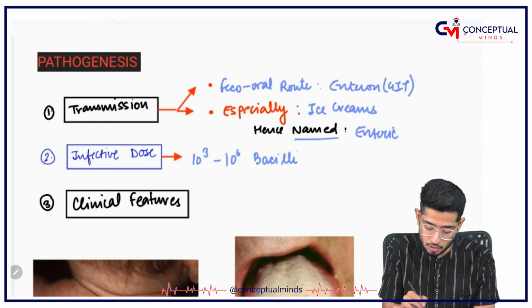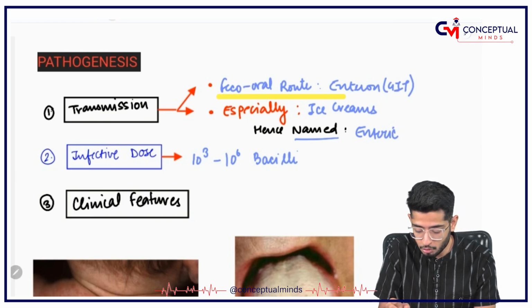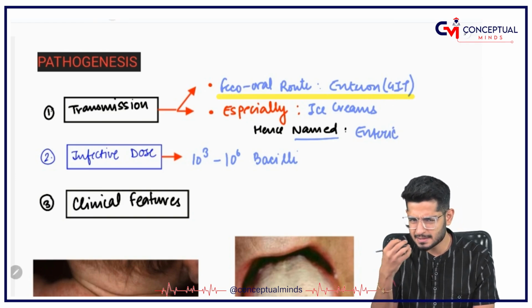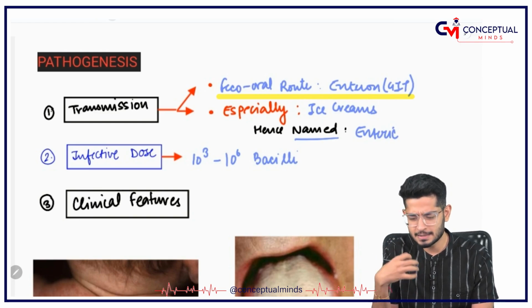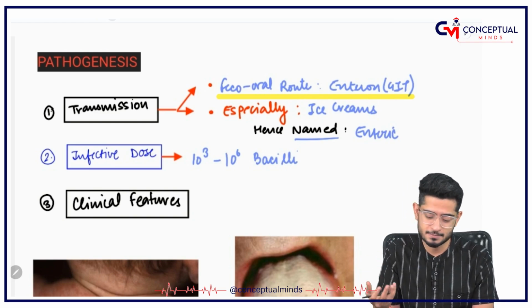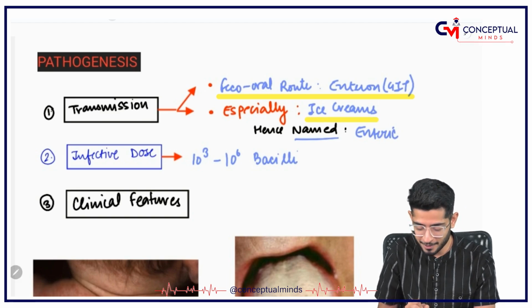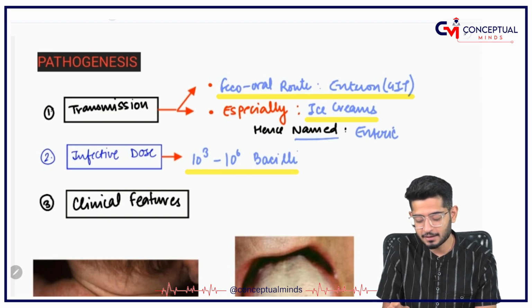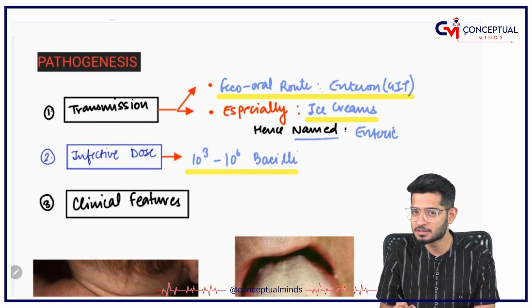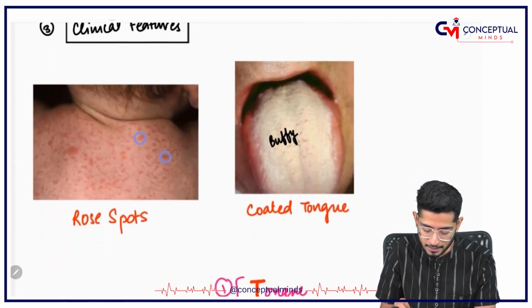Coming on to pathogenesis, how is it getting transmitted? For transmission, it requires fecal-oral route, because it is enteric fever, inside the GIT. So, transmission is by fecal-oral route, especially ice creams, and infective dose is approximately 10,000 to 10 raised to the power 6 bacilli. What are the clinical features?